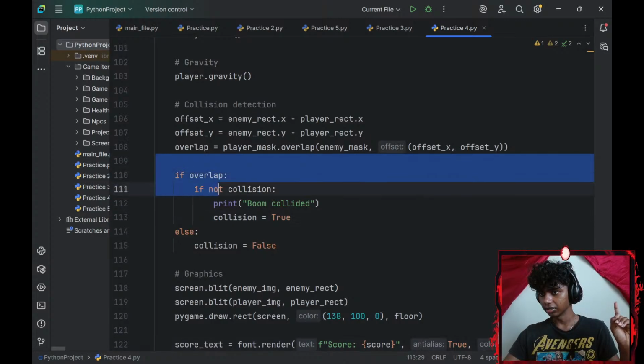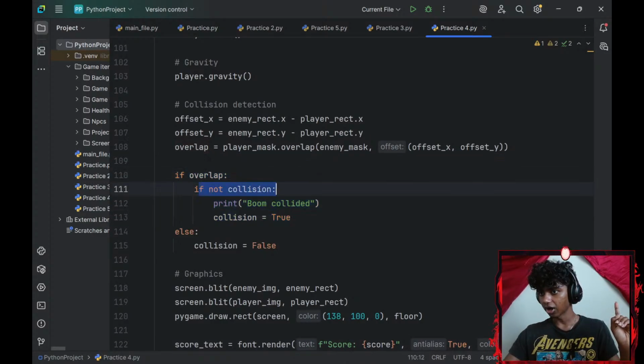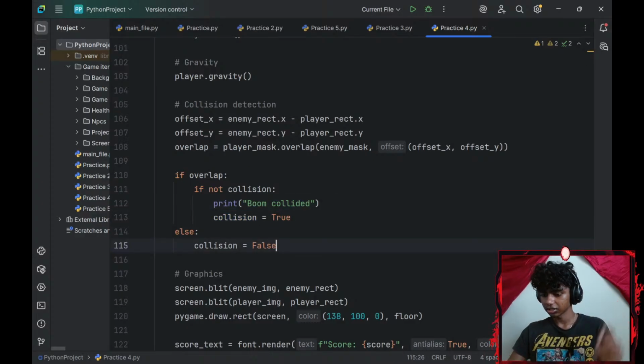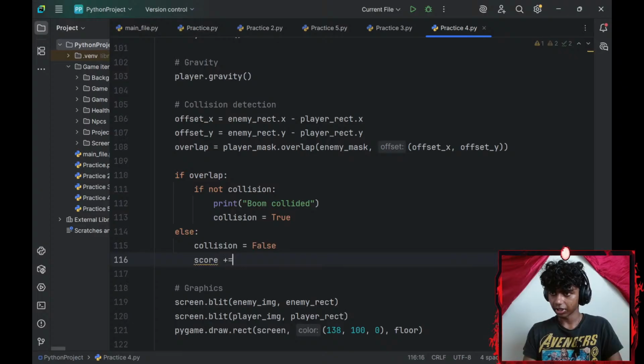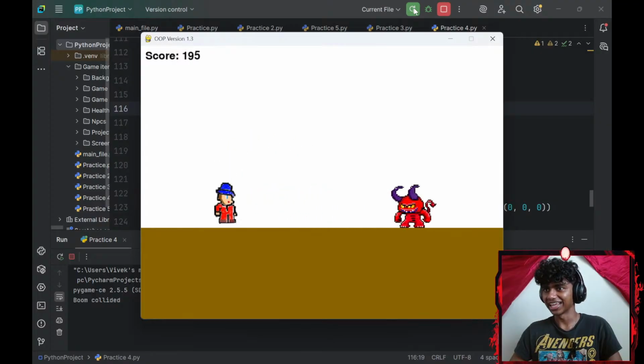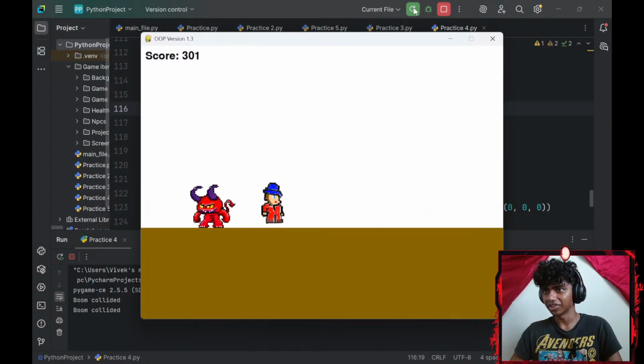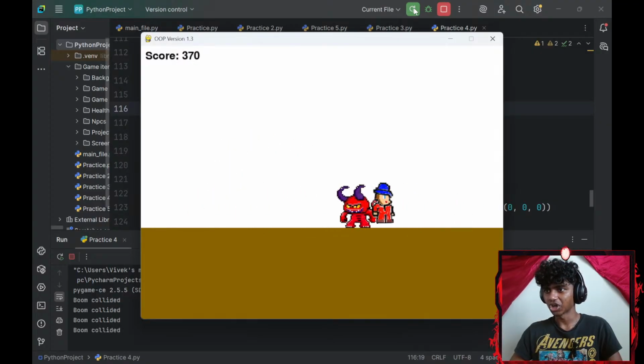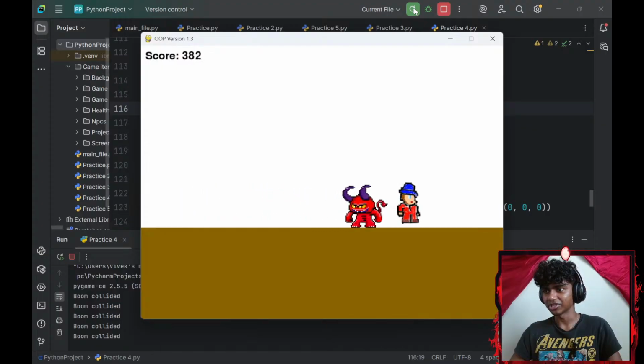Okay. If not collision, print boom collided. Okay. Else, let's go with score plus equals 1. Does this change my score? Okay, it does change my score, but it does it every time I don't collide. But if I'm stuck colliding with the enemy, you guys see for a split second, it stops my score from moving.